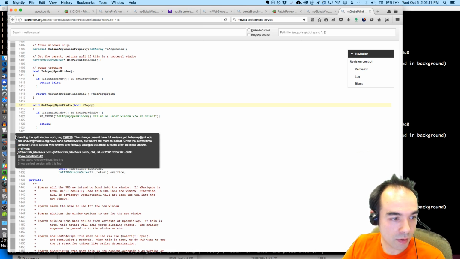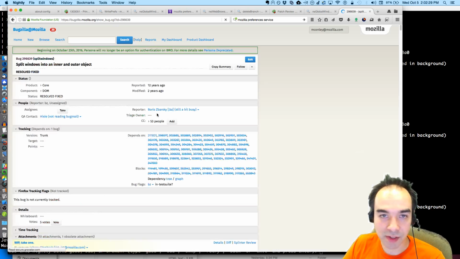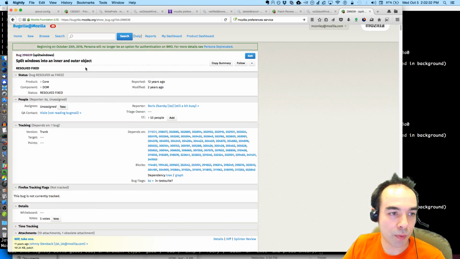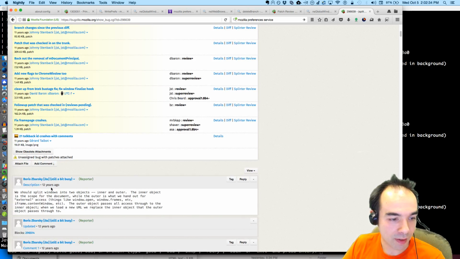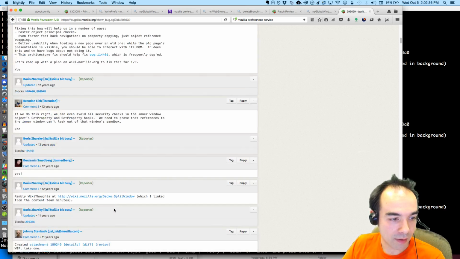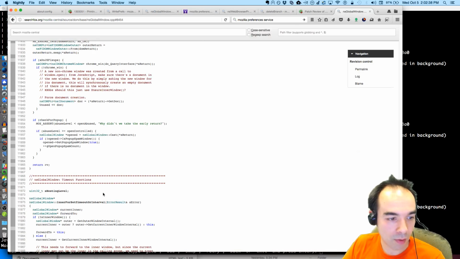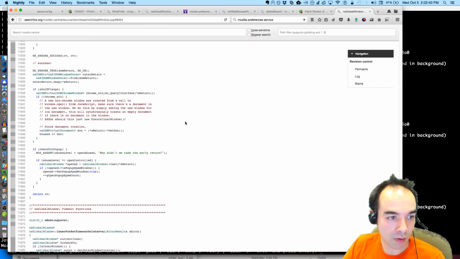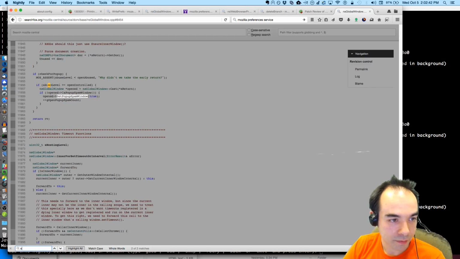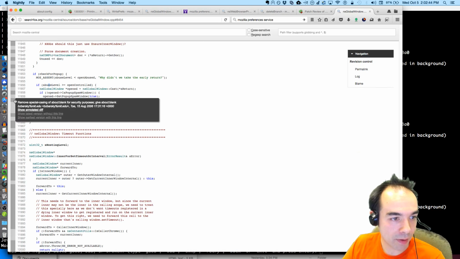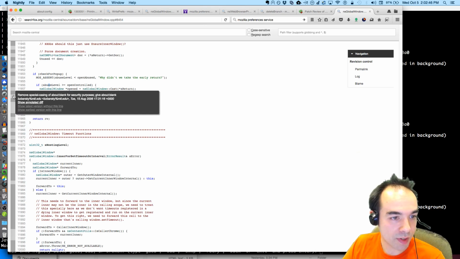So this is an old patch, landing the split window work. Let's change it to have full reviews; BZ and Shaver have done partial reviews. Give it a turn. Okay, let's take a look at what this is. This is old stuff back from 2005. It splits windows into an inner and outer object. Oh man, that's not what I'm interested in reviewing or checking out. But this spam count is. I want to understand spamming.